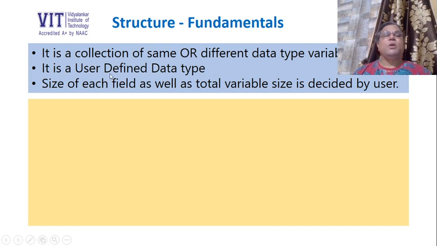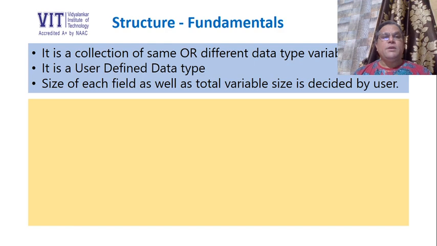If you remember about arrays, I already told you that it is a user derived data type, whereas structure is a user defined data type. Why is it called a user defined data type? Because in structures, the size of each field as well as the total variable size is decided by the user.